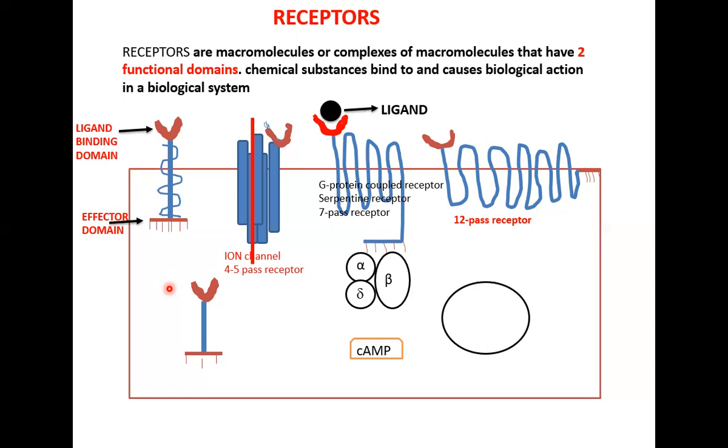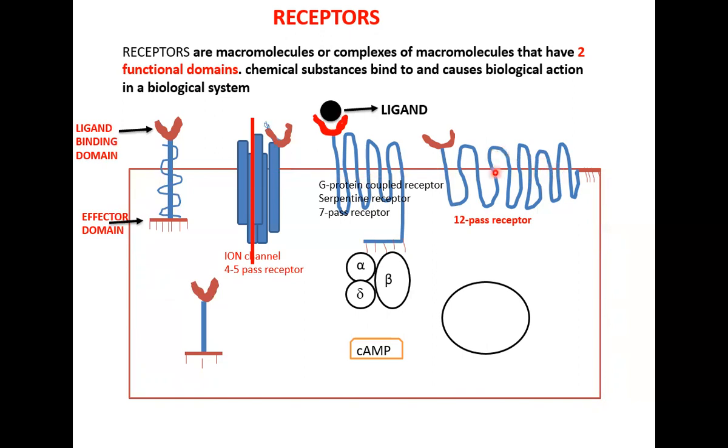Now let's go to the distribution of receptors on different parts of the cell. Most students think that receptors are found only on the cell membrane. So let's suppose this is a cell, and this is the cell membrane.